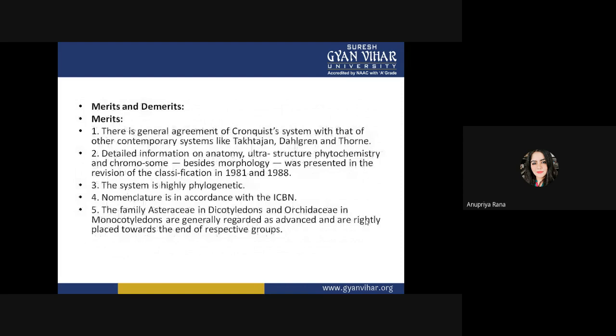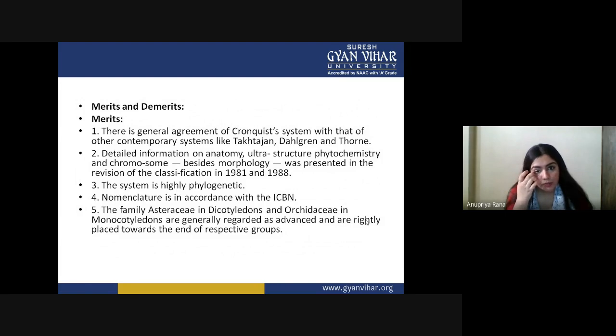Now, what are the merits of his system of classification? There is general agreement of the Cronquist system with other contemporary systems like Takhtajan, Dahlgren and so on. So it is in cooperation with all these classifications, and that is good. All other people also justify his way of classification. It gave detailed information on anatomy, ultrastructure, phytochemistry and chromosomes, besides morphology.